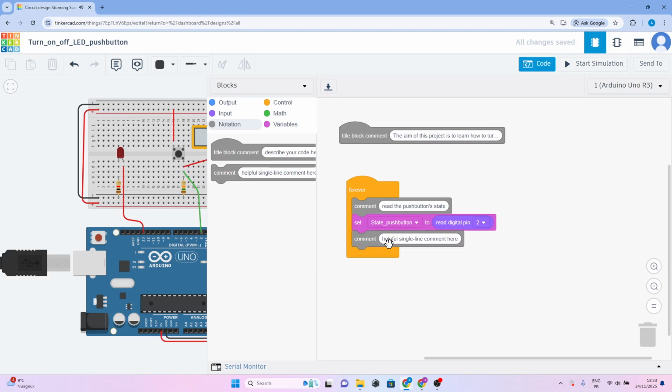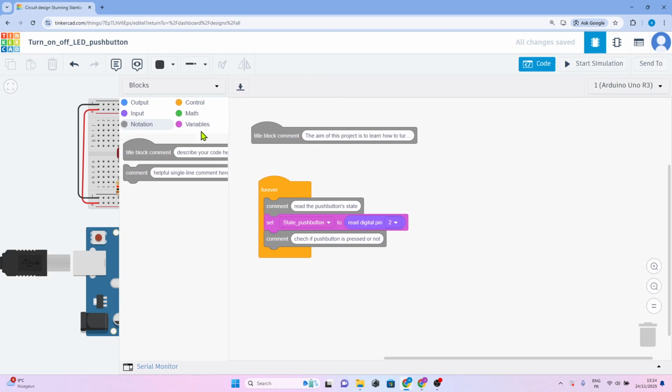We're going to check if the push button is pressed or not. So check if push button is pressed or not. Enter. Okay, fine.